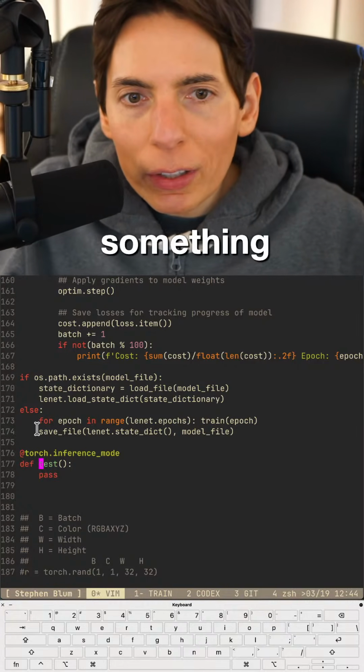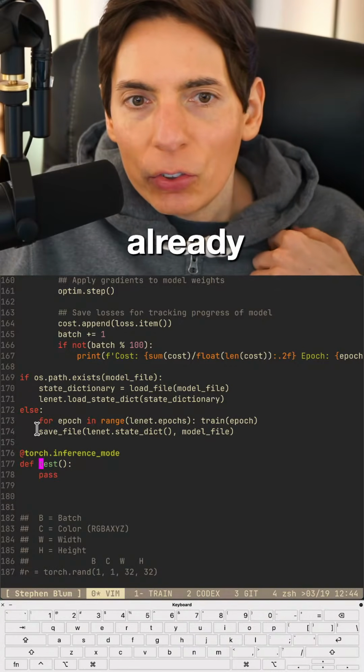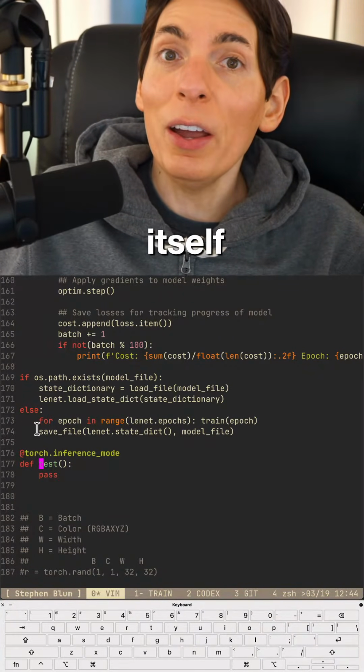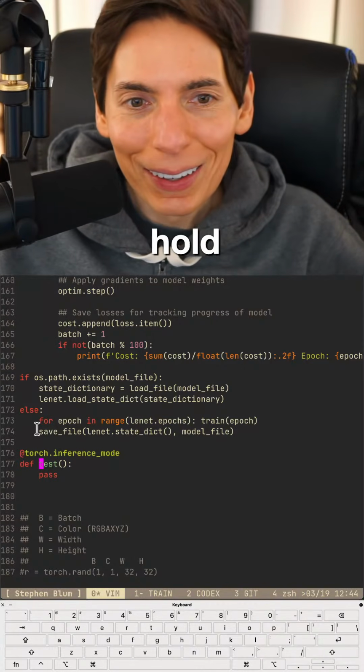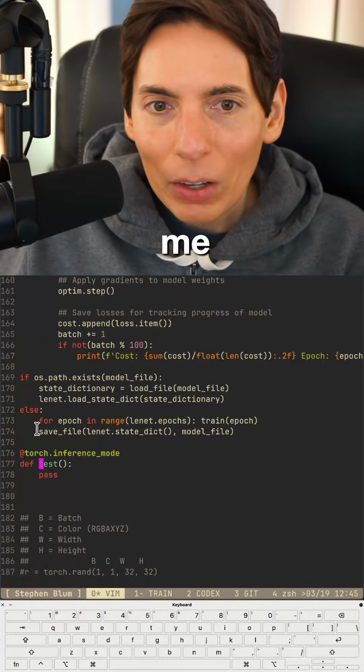There's something called geode. Instead of using an already made CMake, it decides to make itself. What? Hold on. What? And then a problem occurred. It seems like a problem to me. What's the error message?